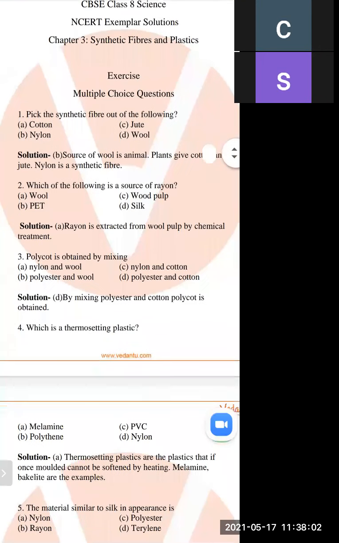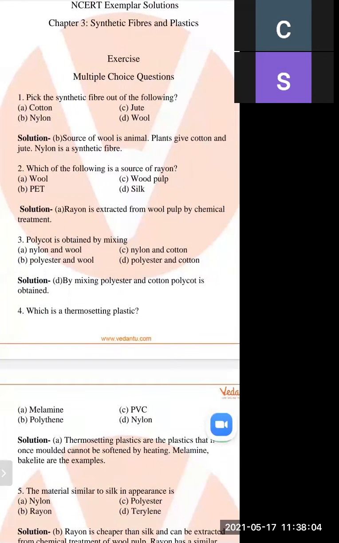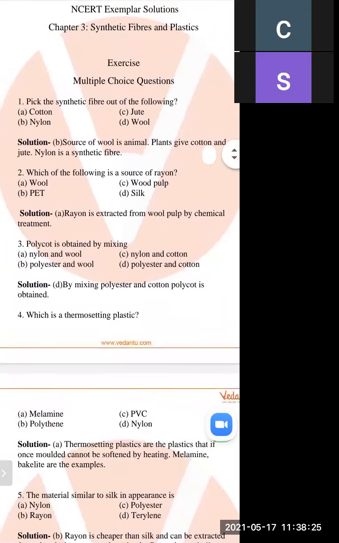And next is, polycot is obtained by mixing. So poly plus cot. Poly means polyester, and next, cot means cotton. So it is a combination of polyester and cotton. So D is the right answer. Polycot is a mixture of polyester and cotton.